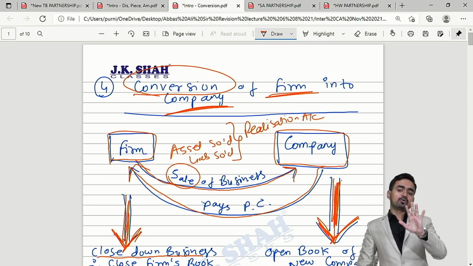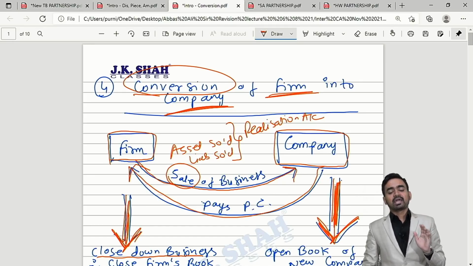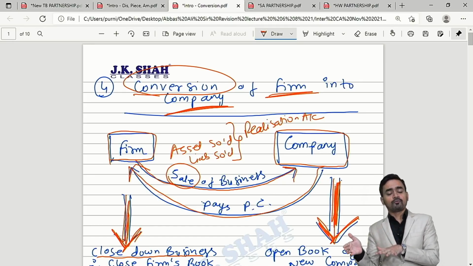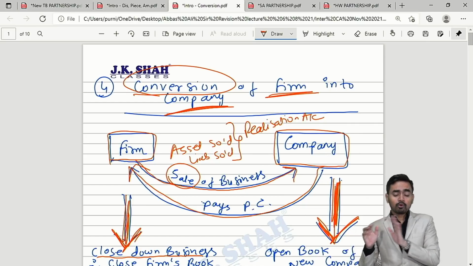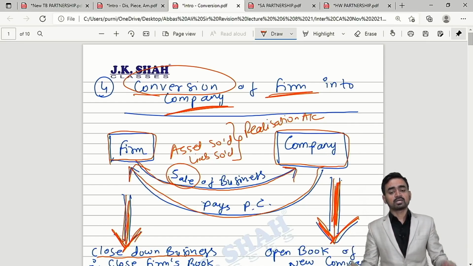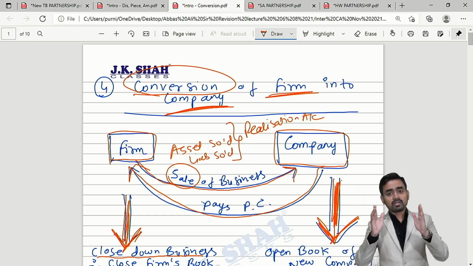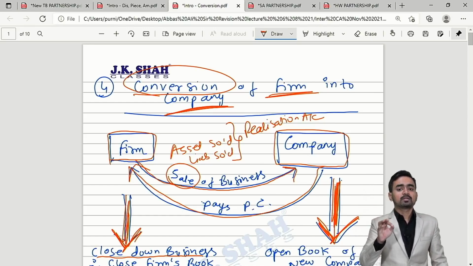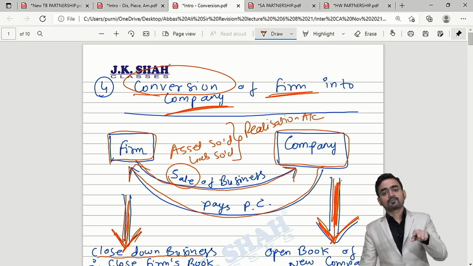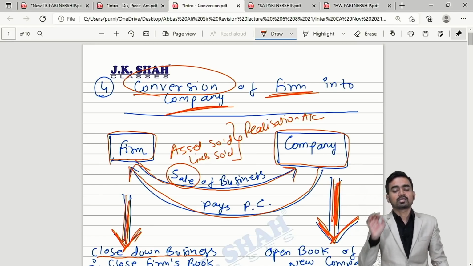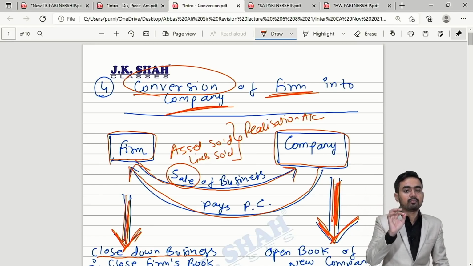If you study only this much, the important points of classwork and the related questions of homework and past exams, it is more than enough. The entire stuff we have covered. Please refer to this much, and 100% if a question comes from this particular chapter, you can secure the full 16 marks.